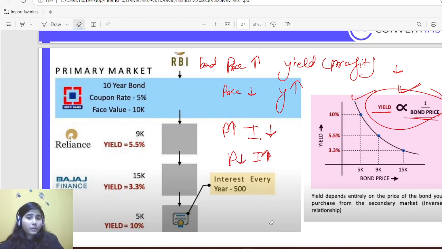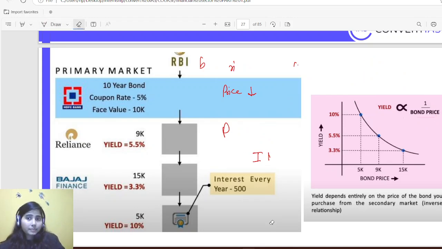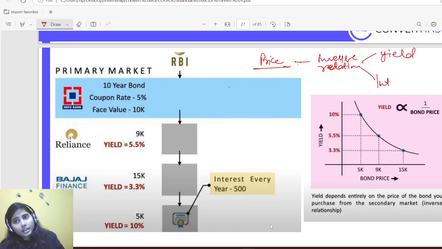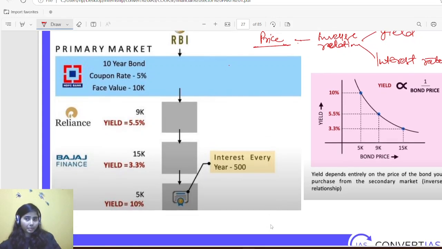So in short, if you want to remember this aspect, and why it happens, I would again request you, again and again, please watch the previous session. I have already explained why, when the bond price increases, it leads to a decrease in bond yield. So again, there is an inverse relation between price and yield, and price and interest rate. This is the factual thing you need to remember.